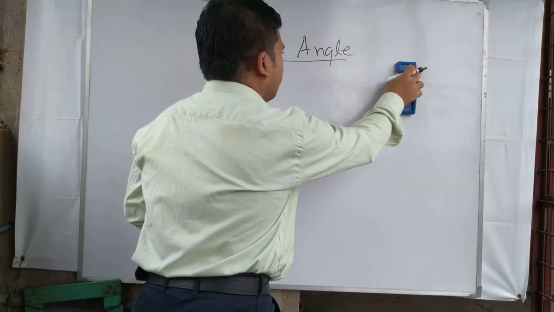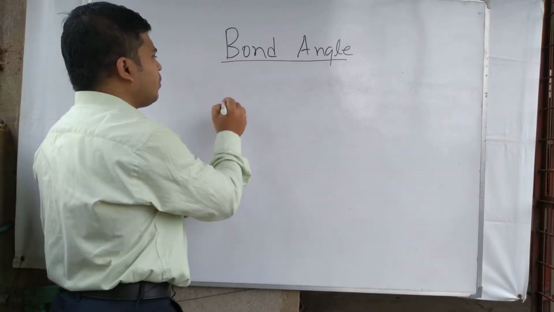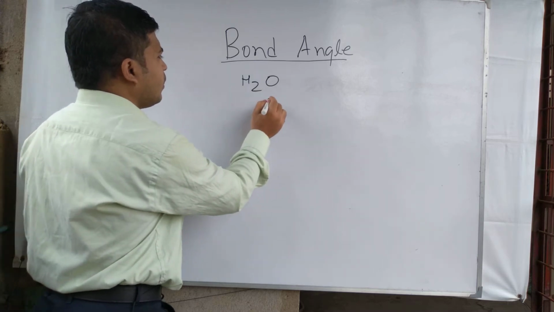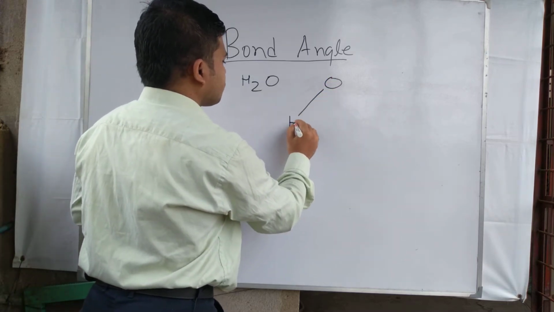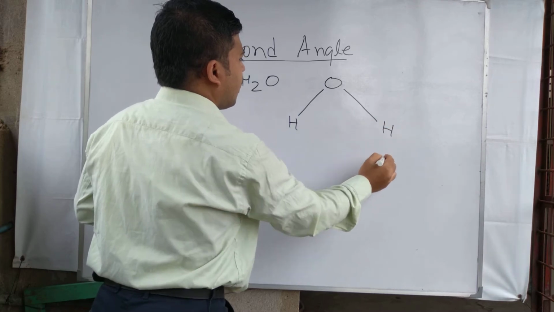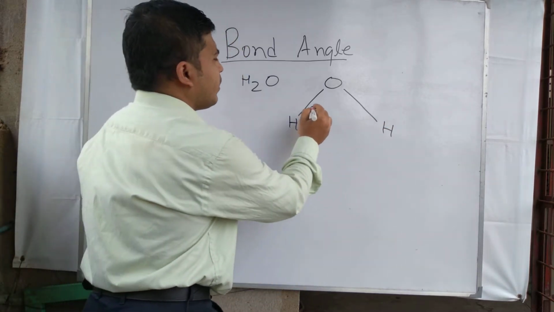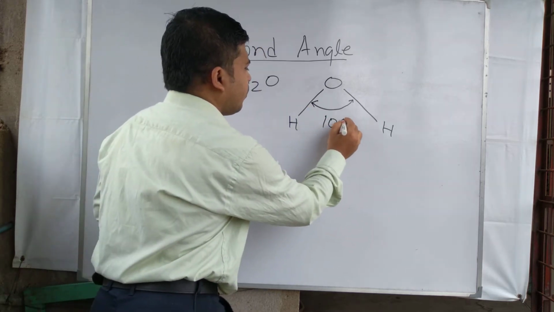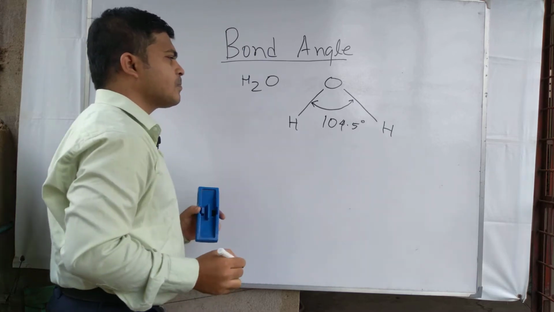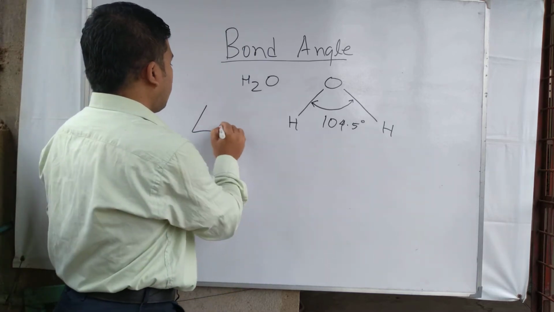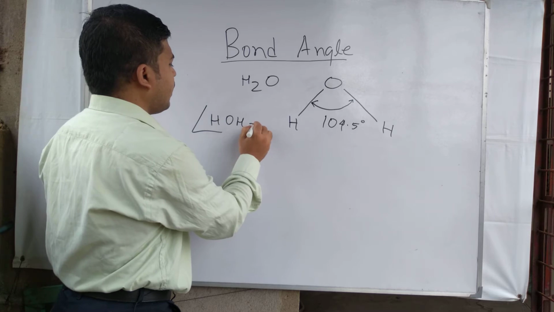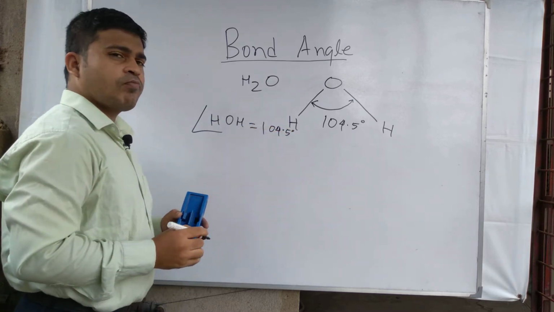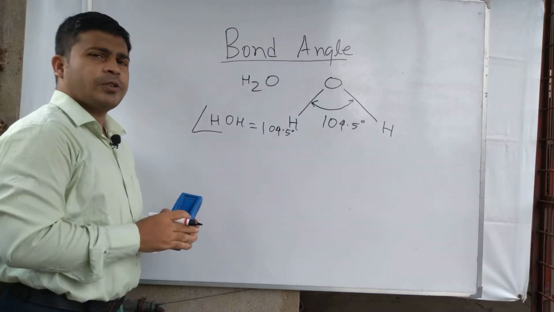Now we see some examples of bond angle. Suppose we take the substance H2O. Here the oxygen atom is bonded with two hydrogen atoms, and the angle made by these two OH bonds is 104.5 degree. This is called the bond angle of water.